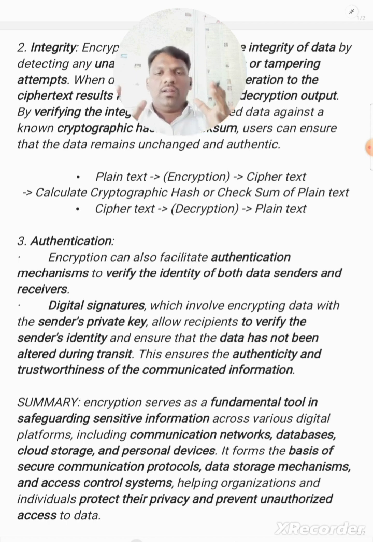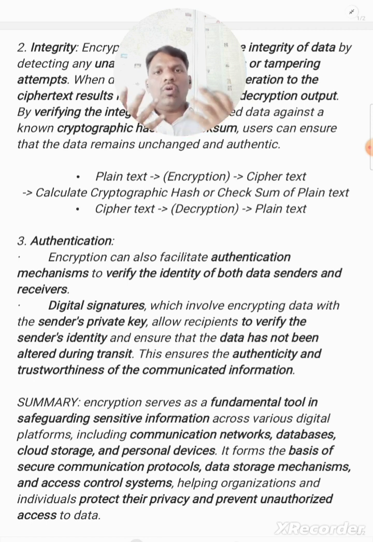When data is transferred from one end to another, are both parties genuine or not? If any intruder comes in the middle, how will the sender and receiver trust each other, and how do they know whether they are communicating with the right person? That's where authenticity or authentication comes into the picture.